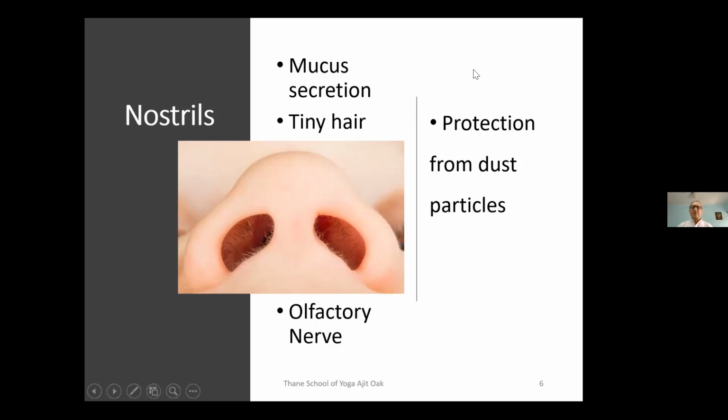So this is the protective mechanism of the body, throwing out the dust particles, and only the clean air, which is warm, the same as body temperature, and moist, is allowed to enter the lungs. So these are the three properties of the air which will enter our lungs.